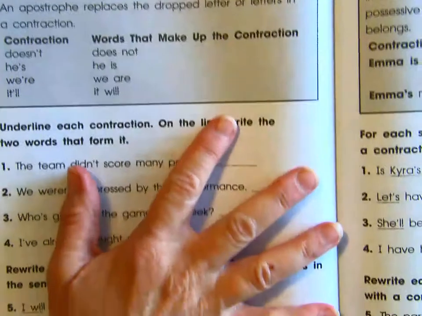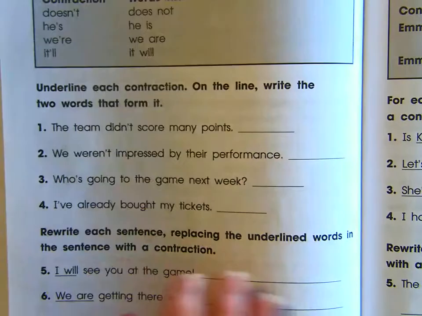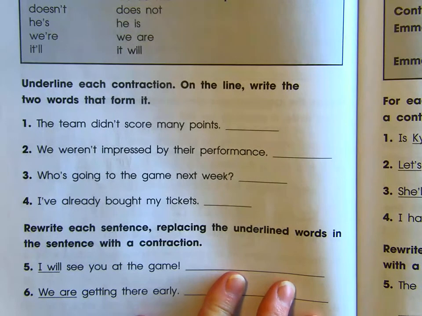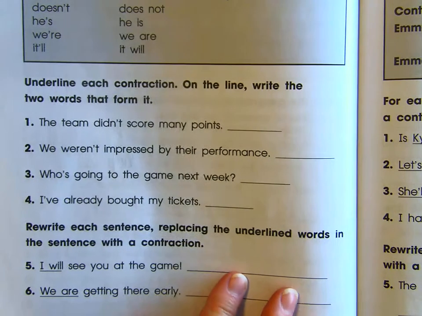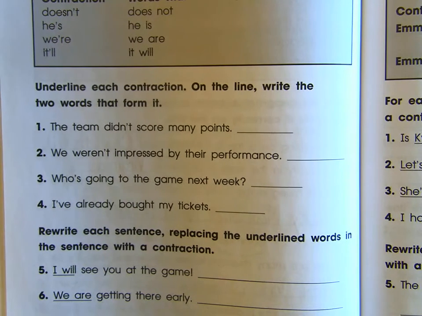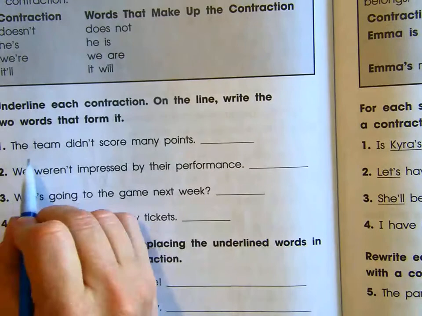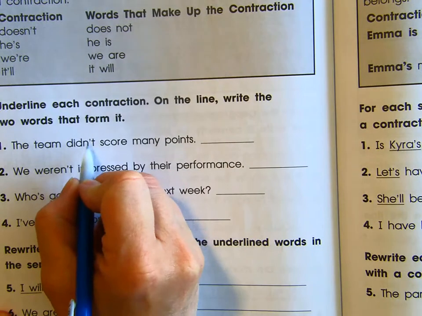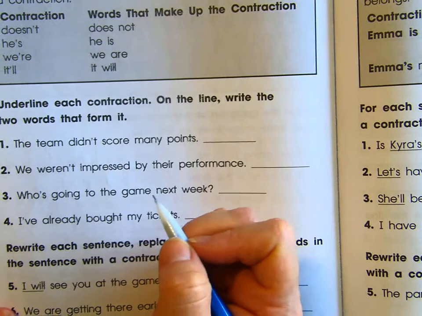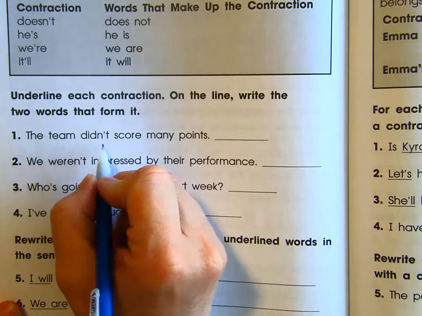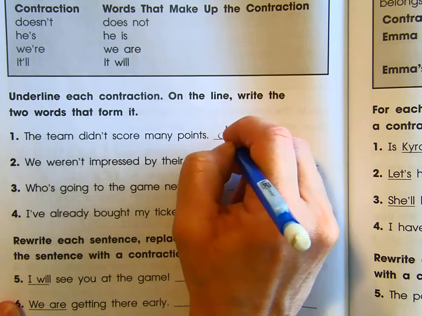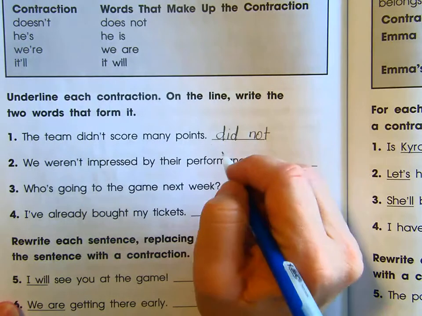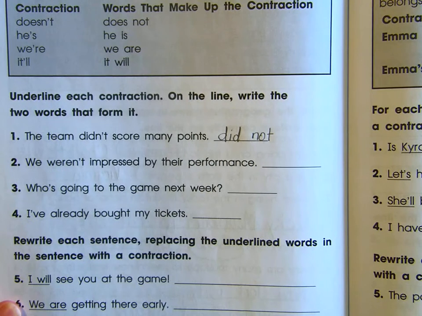Okay, so what we are going to be doing on this page is finding those contractions, and then we are going to write the words that make up the contraction. The team didn't score many points. So N apostrophe T is always not. So didn't means did not. The team did not score many points. They didn't.